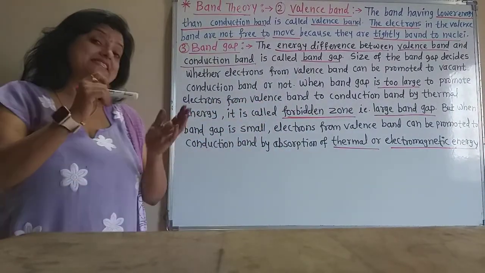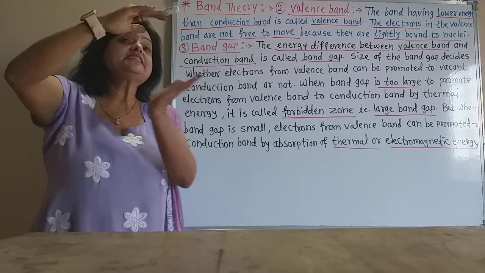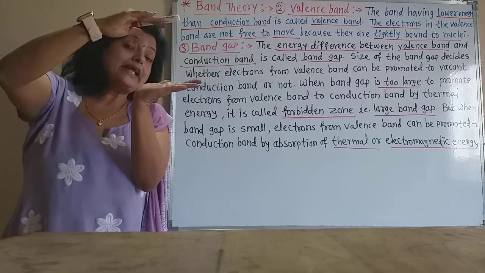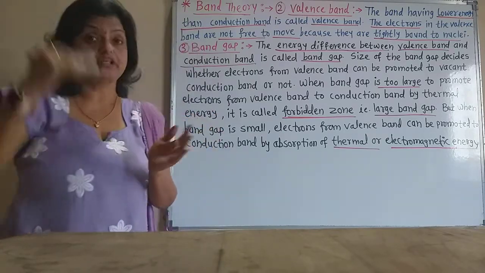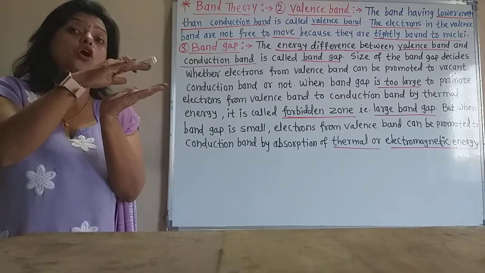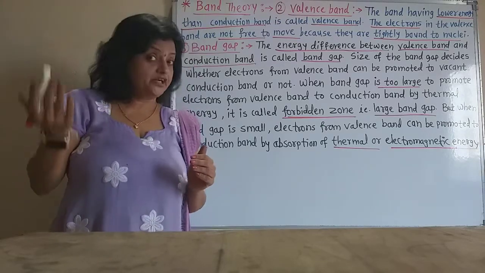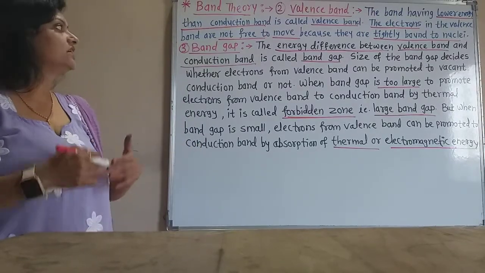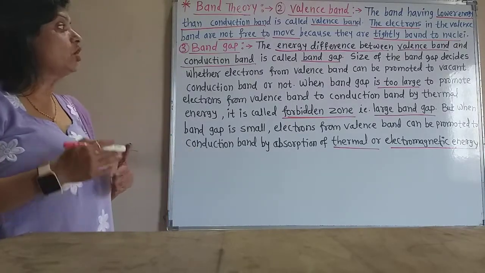That means, if the size of the band gap is too large, that is, there is a large energy difference between the conduction band and the valence band, then what happens? The electrons cannot be promoted from the valence band into the conduction band. But if the band gap size is small, then electrons can be easily promoted from the valence band to the conduction band. So, the size of the band gap decides whether electrons can be promoted or not.